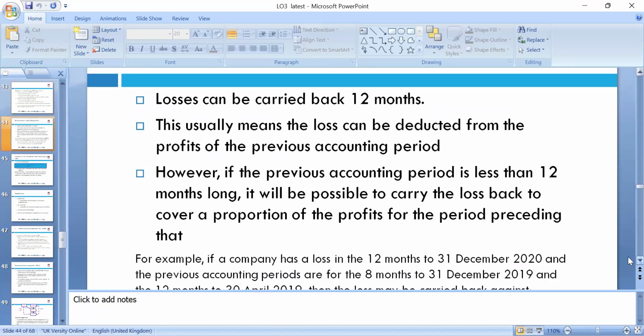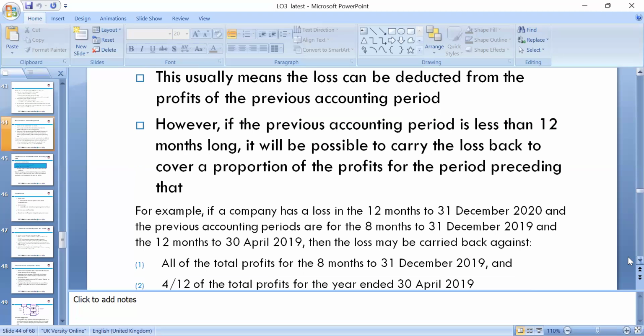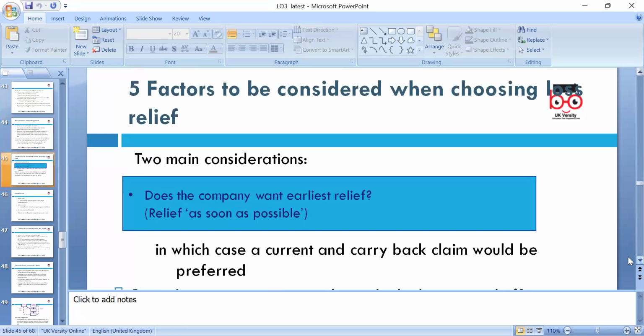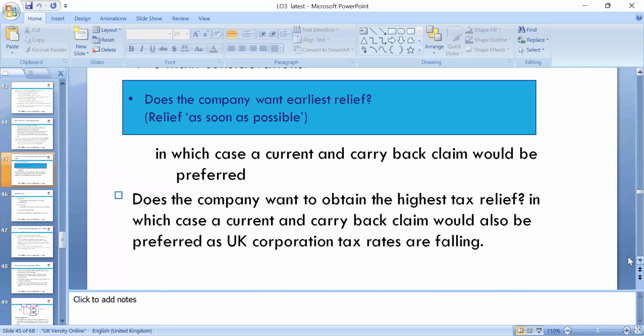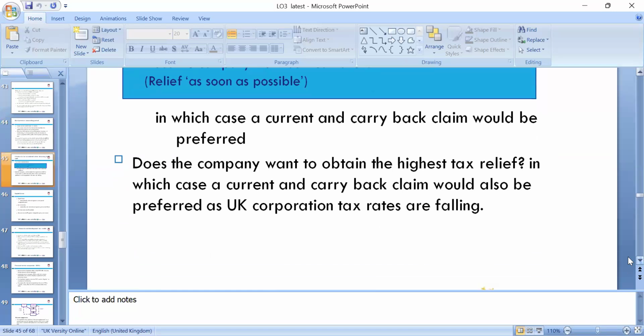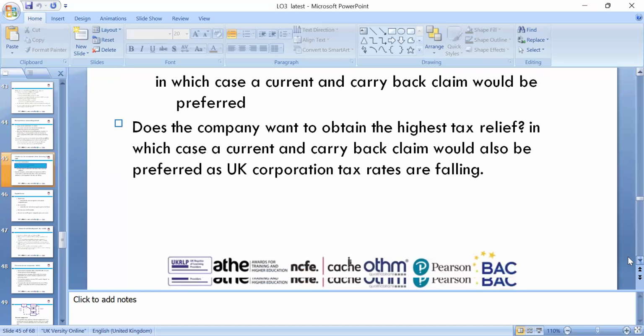Losses can be carried back 12 months, which usually means a loss can be deducted from the profit of the previous accounting period. However, if the previous accounting period is less than 12 months long, it's possible to carry the loss back to cover a proportion of the profit. So that is what we can look around, so that the company can obtain the highest tax relief.